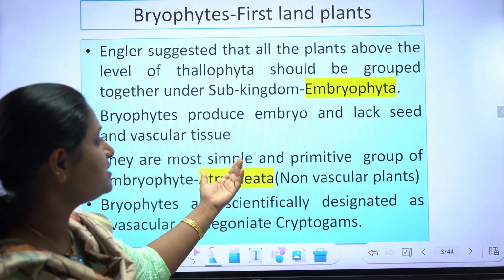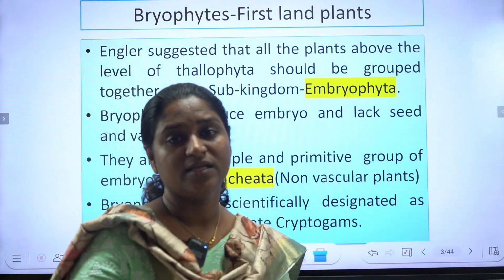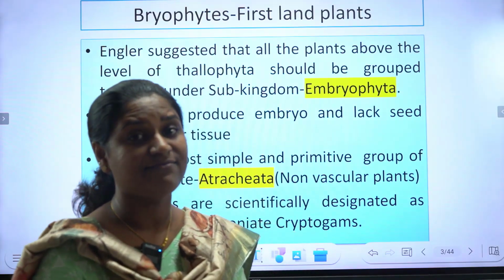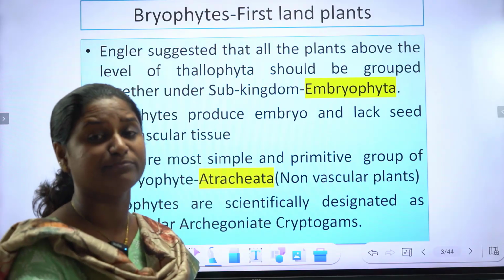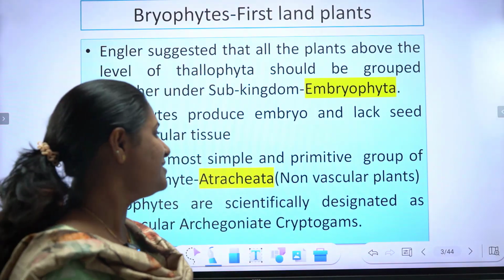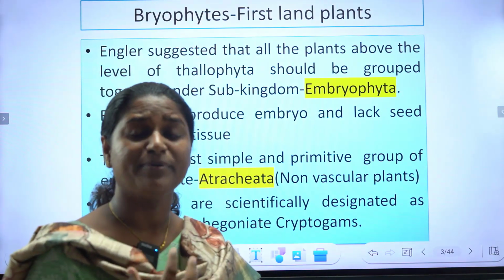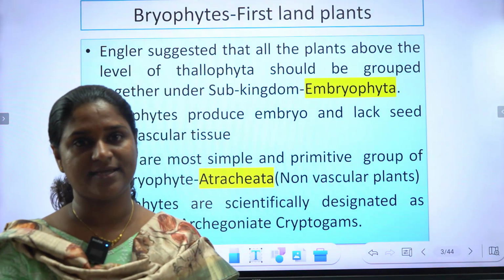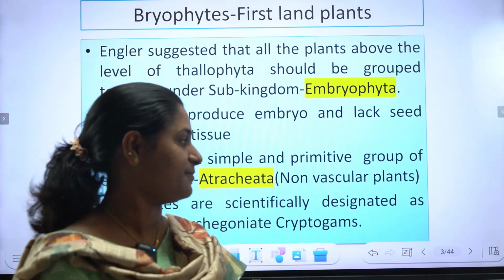Bryophytes produce embryo and lack seed and vascular tissue. They produce embryo but they lack seed and vascular tissue. That is the major difference of bryophytes from the rest of the embryophytes. They are the most simple and primitive group of embryophytes. They are very primitive. Why? They are atracheate. Atracheate means they don't possess any vascular system.